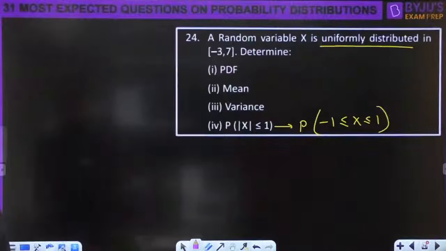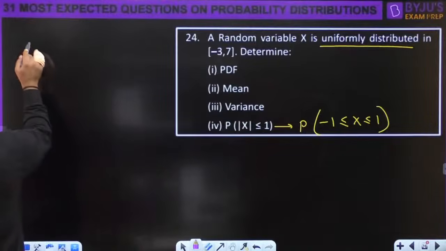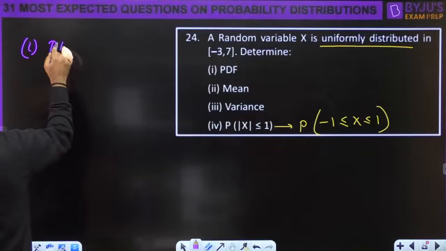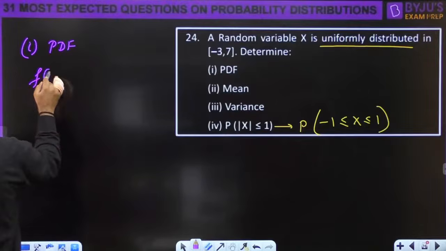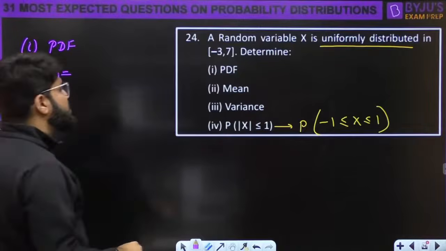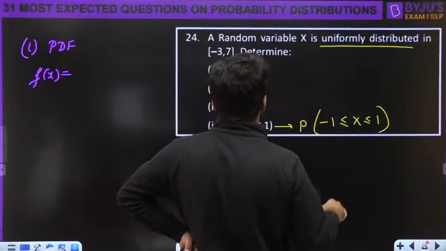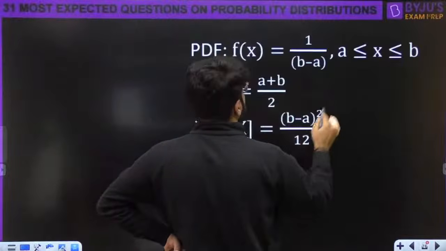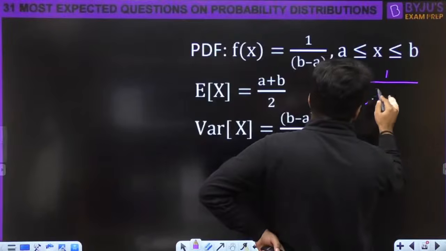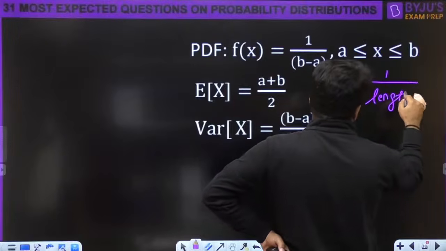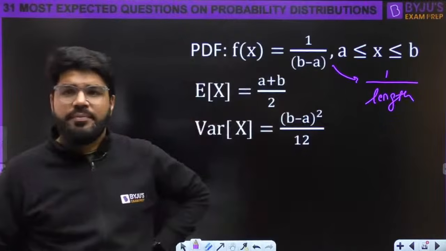So let's come to this question. First, what is the PDF? You can also remember it this way: the PDF is 1 upon the length of the interval onto which the variable is defined.